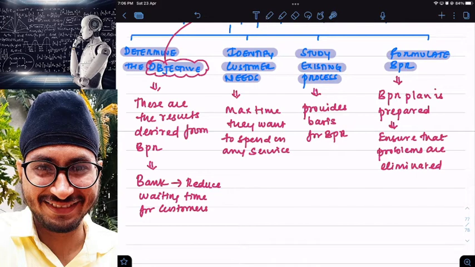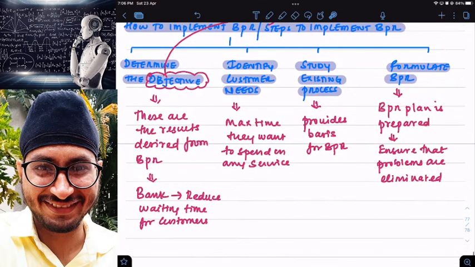I had problems in step, clear. Problem number 1, 2. There are many problems in BPR. These problems should not be there when I prepare a new BPR plan. Clear? So step number 1, determine the objective. Step number 2, identify the customer needs. Step number 3, studying the existing process. And step number 4, formulating a BPR plan.